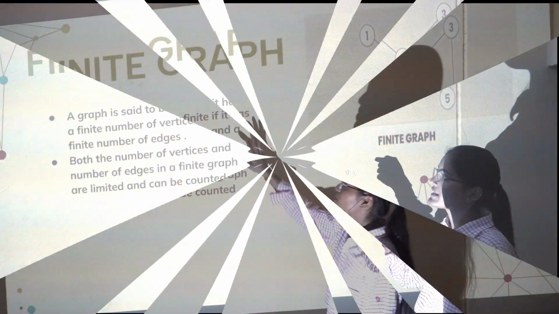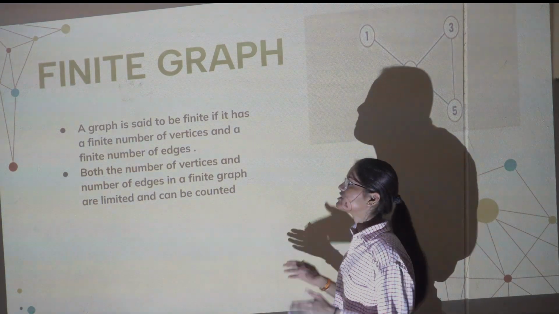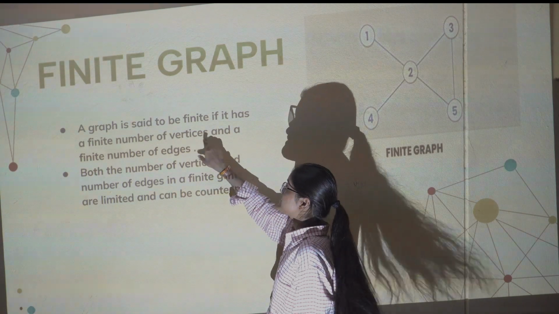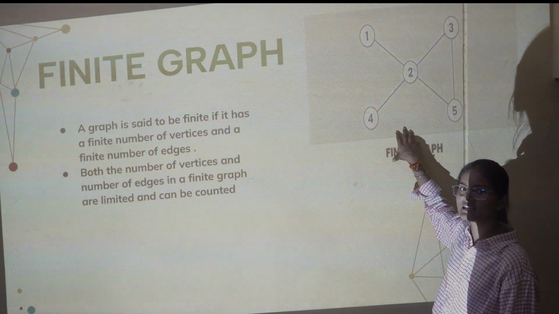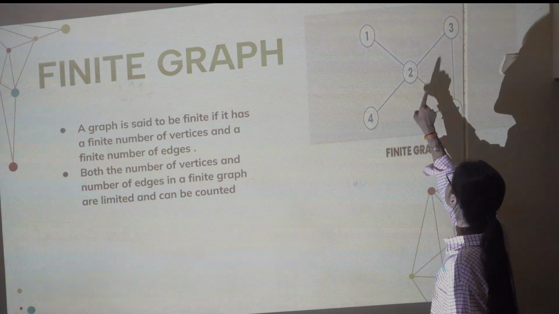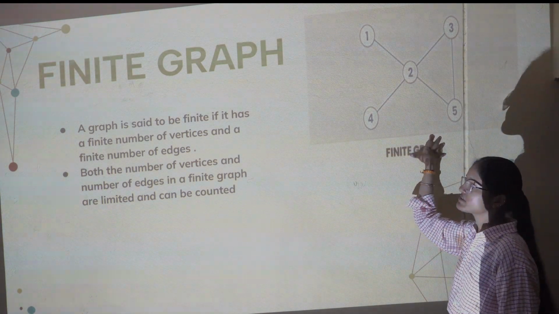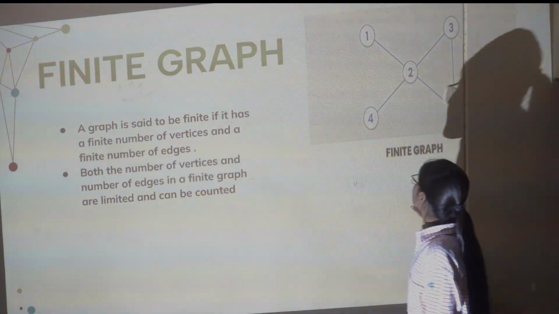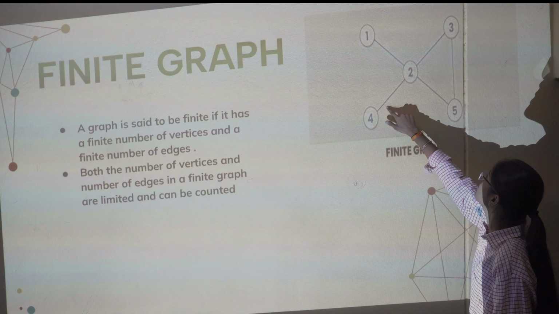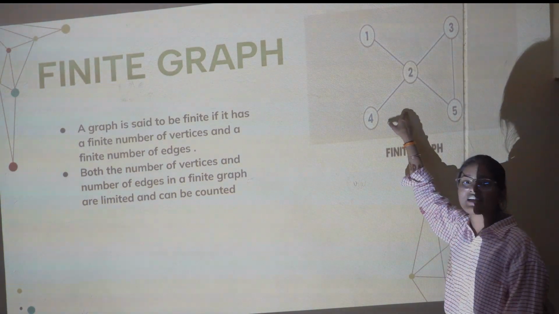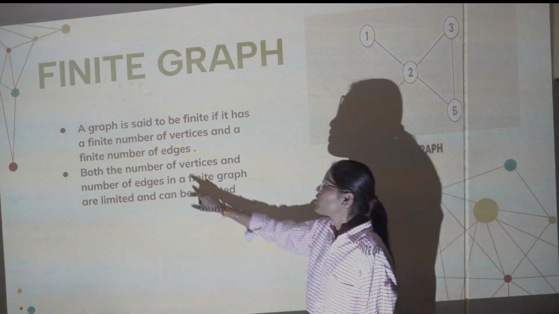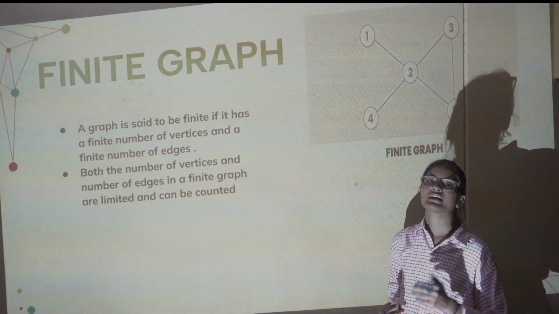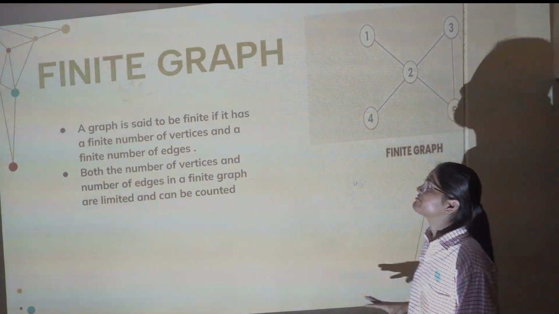Now the next topic is finite graph. What is a finite graph? A graph is said to be finite if it has a finite number of vertices, that is nodes. Just have a look at this graph. We have 1, 2, 3, 4, 5 nodes, which means we have 5 vertices, which is finite, and a finite number of edges. Similarly, over here we have a total of 1, 2, 3, 4, 5 edges, which are finite in number. Both the number of vertices and the number of edges in a finite graph are limited and can be counted.